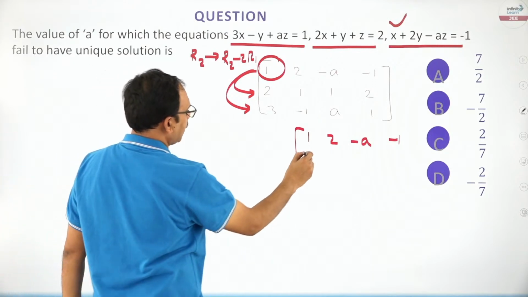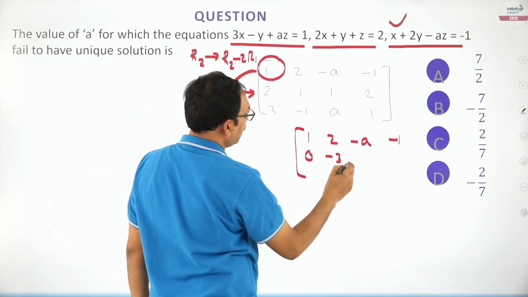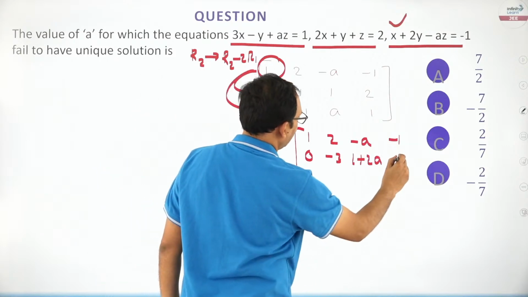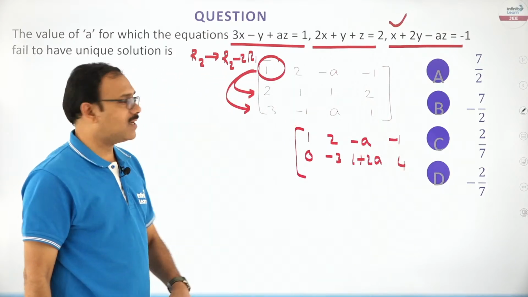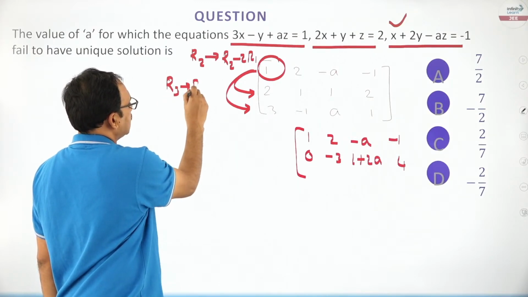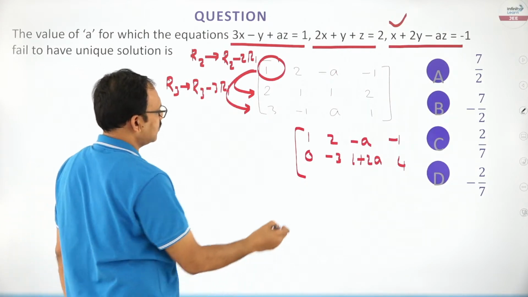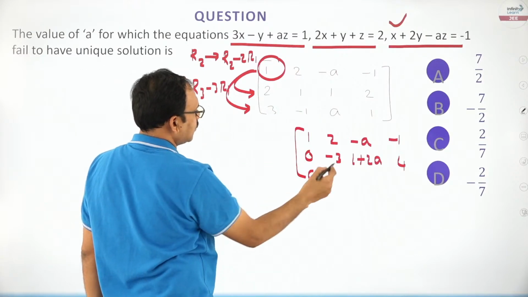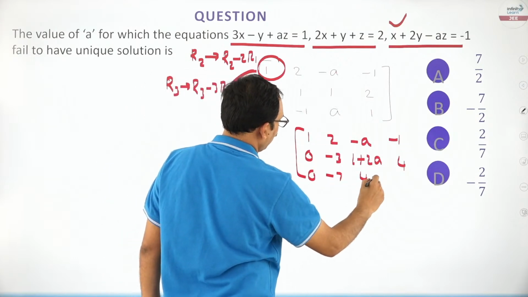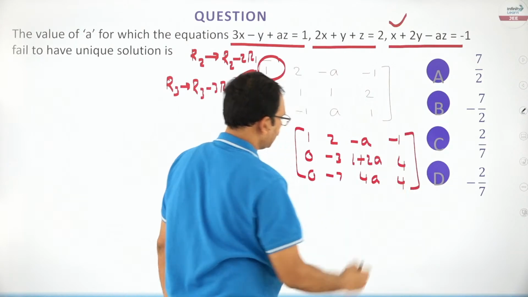So you just double and subtract: 0, 1 minus 4 is minus 3, 1 plus 2A, and 2 plus 2 will become 4. And simultaneously I want to change R3 as well. R3 I change as R3 minus 3R1, so that it becomes 0. Right? This is 0. 6, no, this becomes minus 7. This becomes, I have multiplied 3, which is 4A. Here this becomes 4.